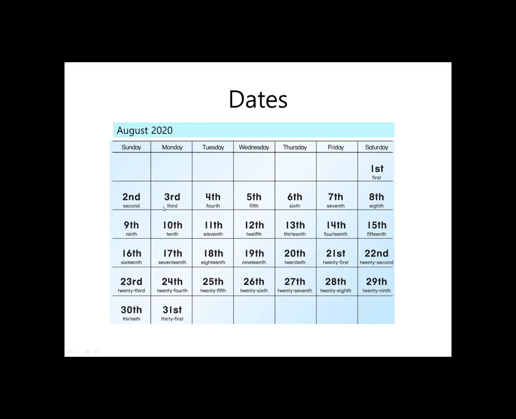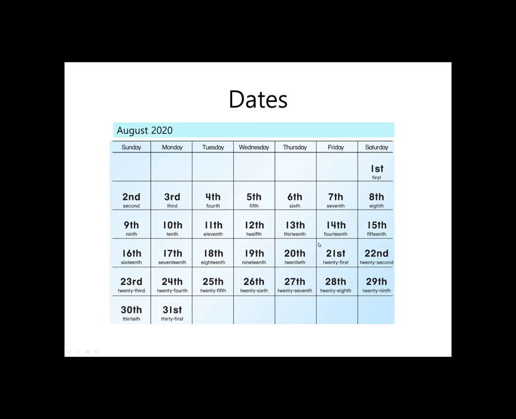First, second, third, fourth, fifth, sixth, seventh, eighth, ninth, 10th, 11th, 12th, 13th, 14th, 15th, 16th, 17th, 18th, 19th, 20th, 21st, 22nd, 23rd, 24th, 25th, 26th, 27th, 28th, 29th, 30th, 31st.